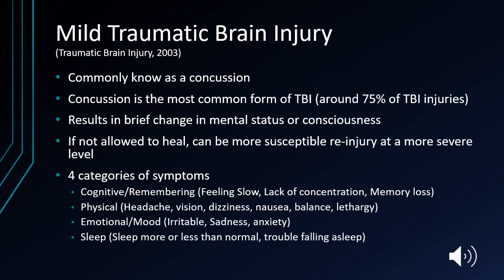For this presentation, I'm going to focus on the most common form of mild traumatic brain injuries. Main types of brain injuries. Concussions result from a severe brain injury to a mild brain injury. If they aren't allowed to heal, they can be more susceptible. Traumatic brain injury is caused by a bump, blow, or jolt to the head. This is why there's external force that disrupts the normal functioning of the brain.